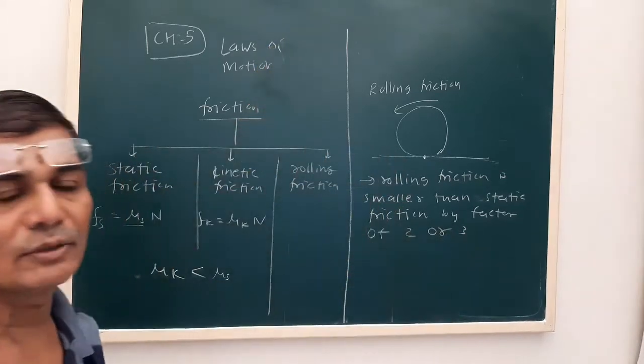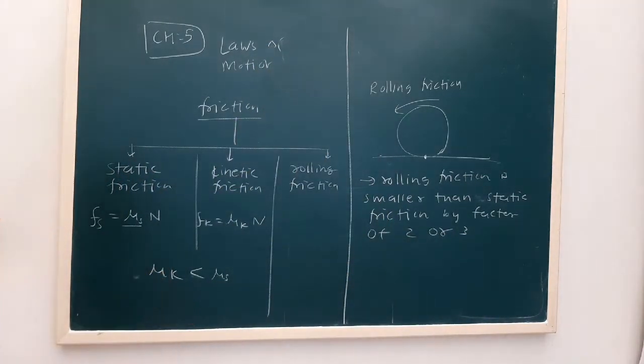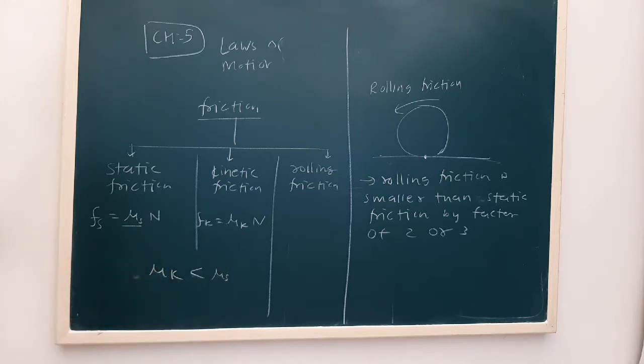That means the value of the rolling friction is less than kinetic friction and static friction. Also, we have a particular formula: static friction Fs is equal to mu s into N, and Fk is mu k into N.